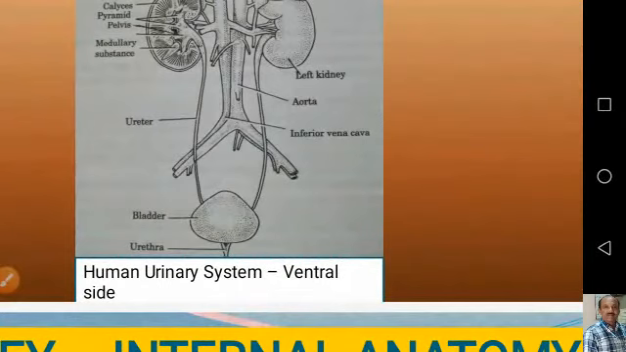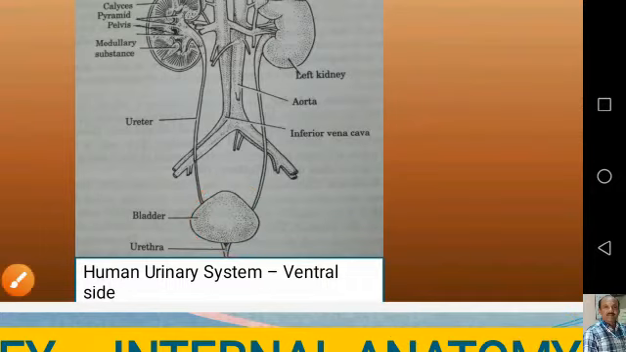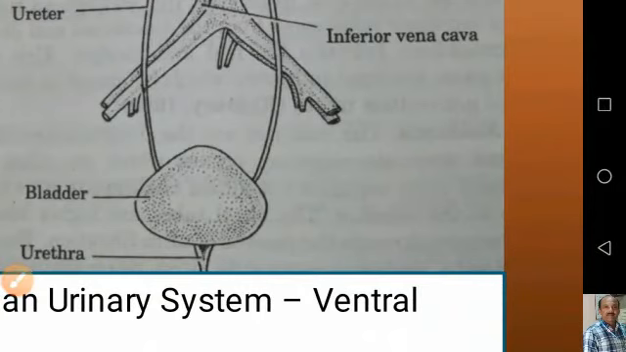As I said earlier, the urinary bladder is a median storage organ. It is a sac-like structure situated in the lower abdominal cavity, with a thick muscular, expandable wall lined by transitional epithelium. The neck of the bladder leads into the urethra, and this urethra has two sphincters: an internal urethral sphincter, which is made of smooth muscles, and an external urethral sphincter, which is made of striped muscles.